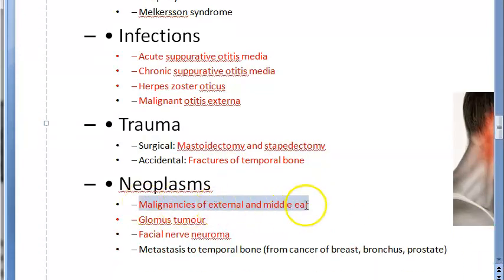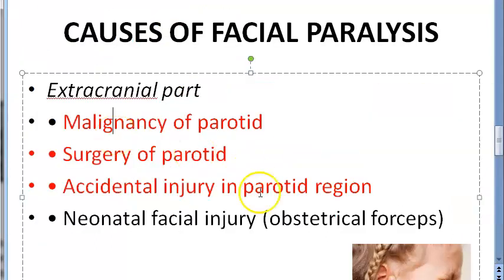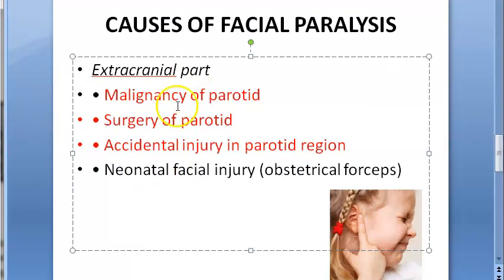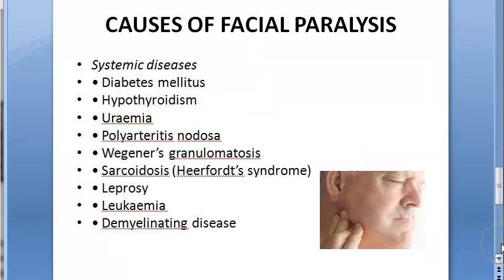Neoplasms of the middle ear and external ear. Always, if you see some tumor in the middle ear or external ear, it can cause facial nerve paralysis. Glomus tumor, facial nerve neuroma. Then the parotid gland also you blame a little. Malignancy of parotid, surgery of parotid, accidental injury in the parotid region.